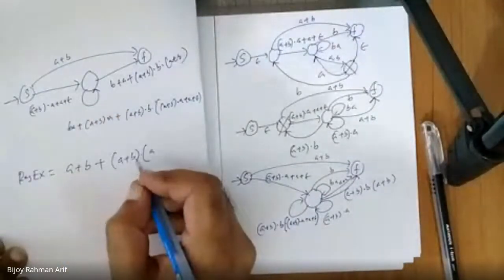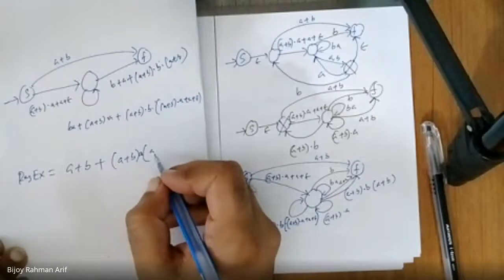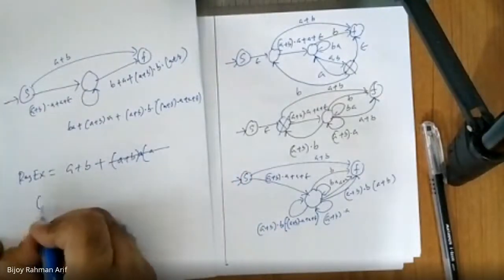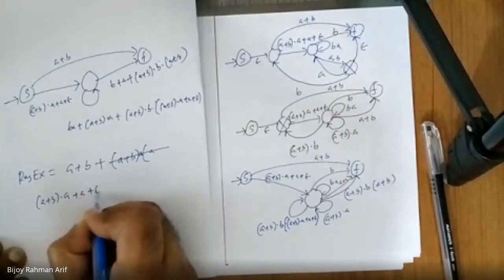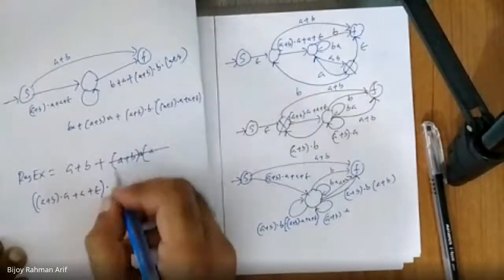Oh, this is concatenated with A. Oh, sorry. This is concatenated with A. So this one is A union B, A, epsilon. Then the whole thing, this one would be Kleene star.